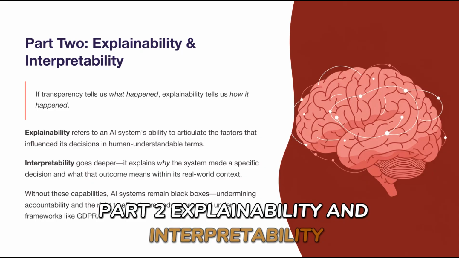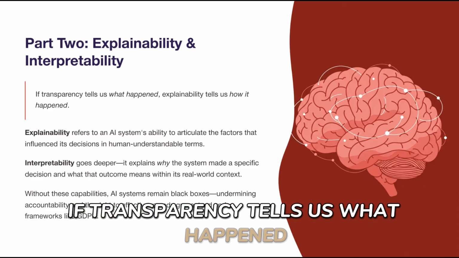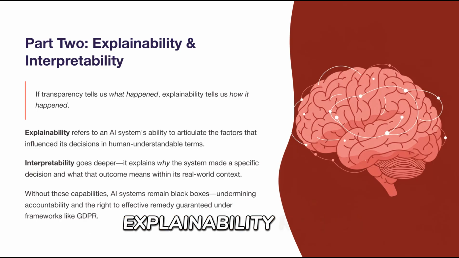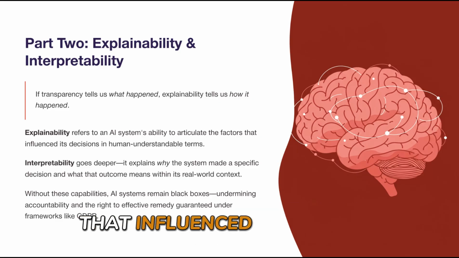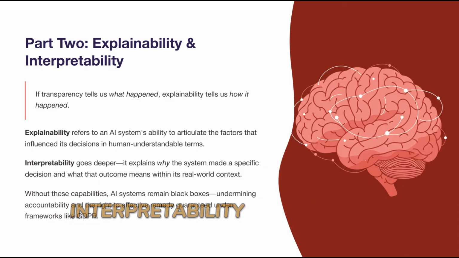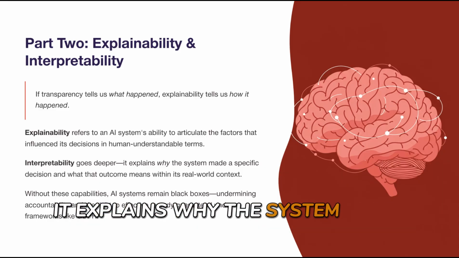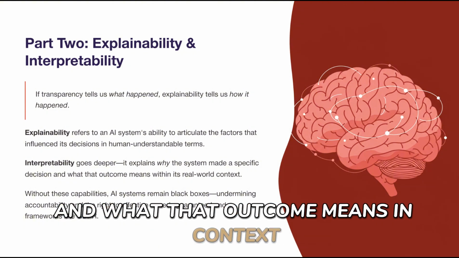Part 2. Explainability and interpretability, the inner mechanics. If transparency tells us what happened, explainability tells us how. Explainability refers to a system's ability to express the factors that influenced its decisions in a human understandable way. Interpretability goes one step further. It explains why the system made a specific decision and what that outcome means in context.